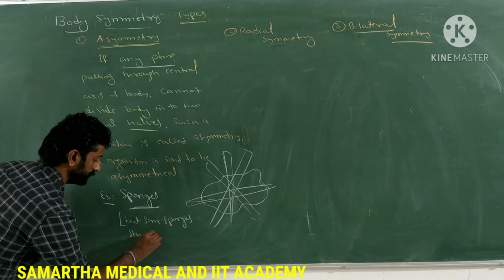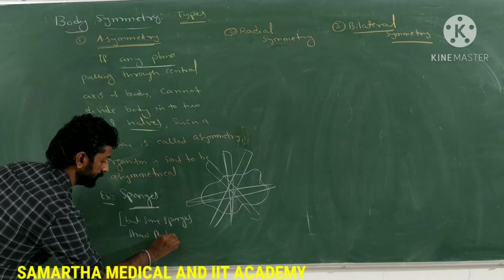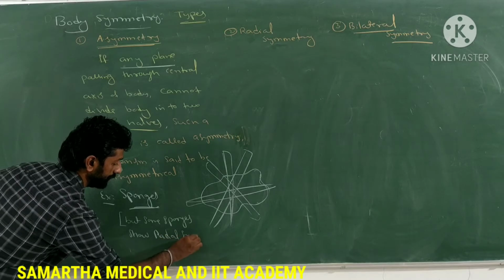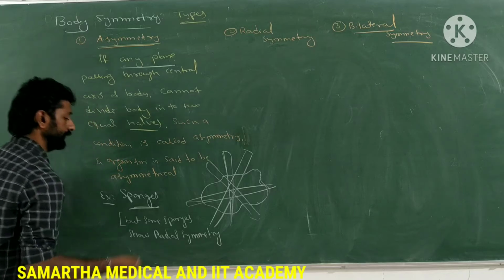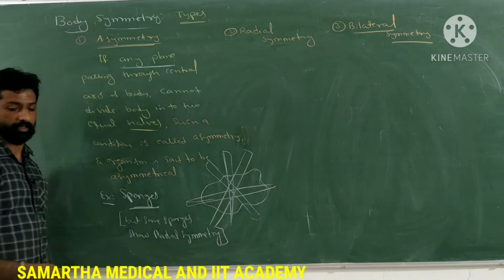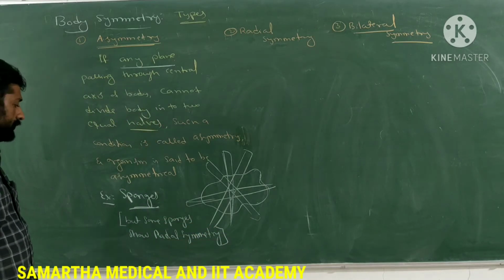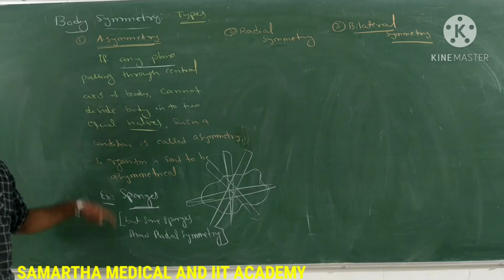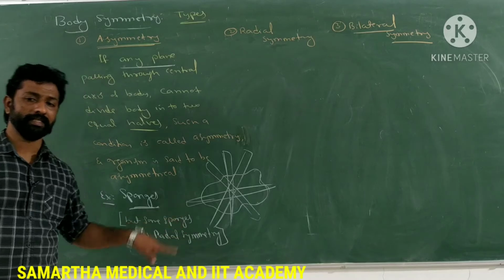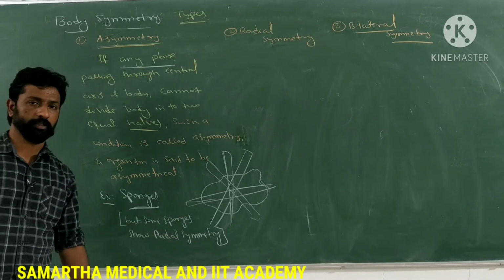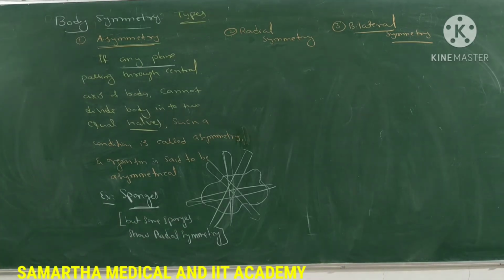So it is very clear that not all the sponges are asymmetrical in nature, but some of the sponges are radially symmetric also. Is that clear? Okay, that is regarding asymmetry.